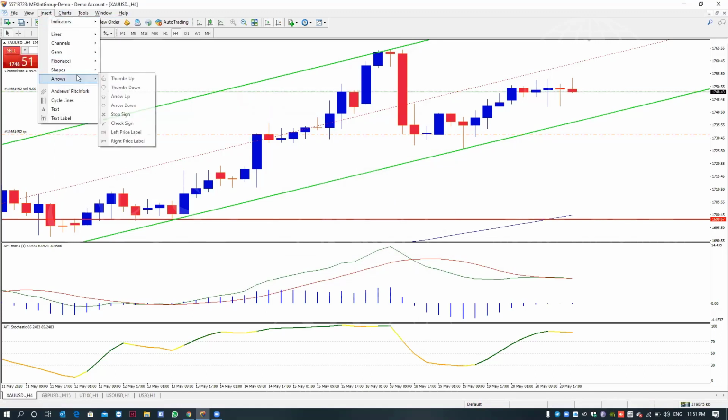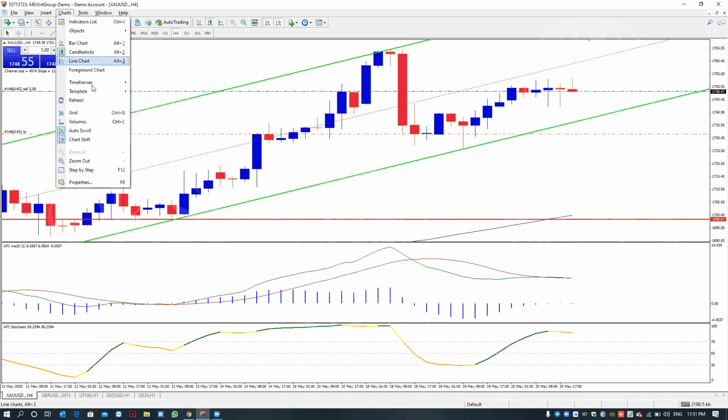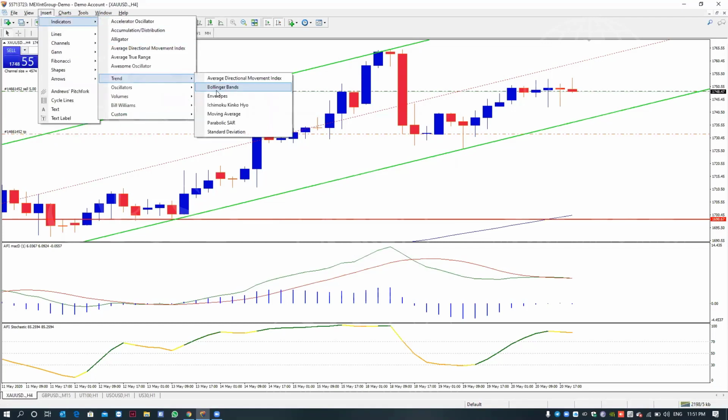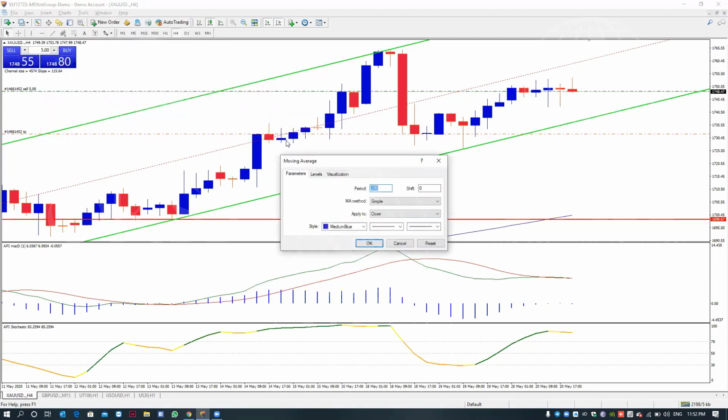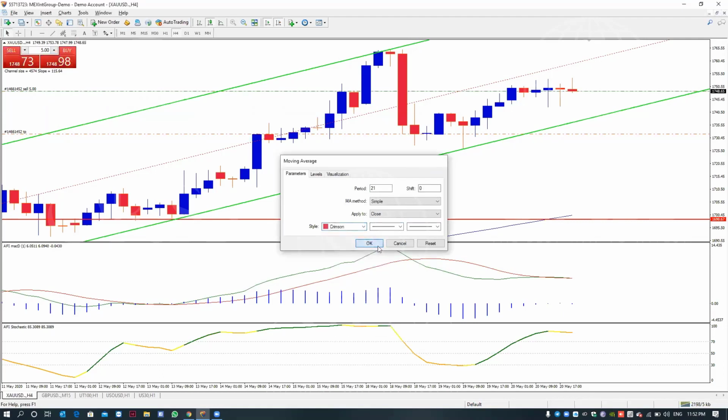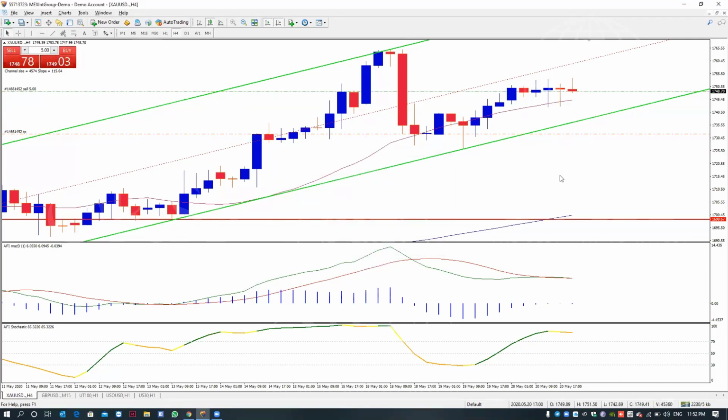The second moving average is 21. It's very simple and very powerful.